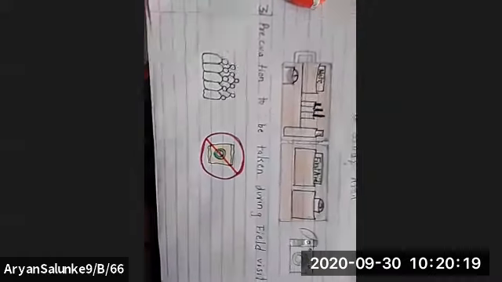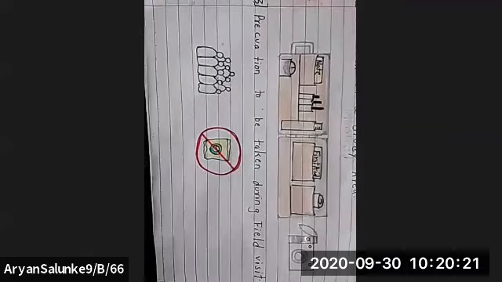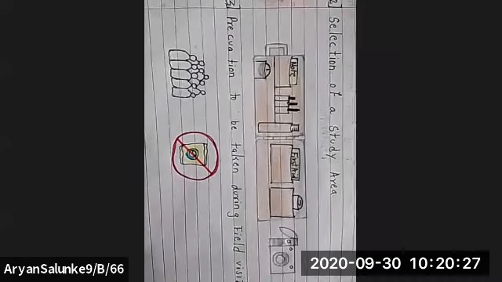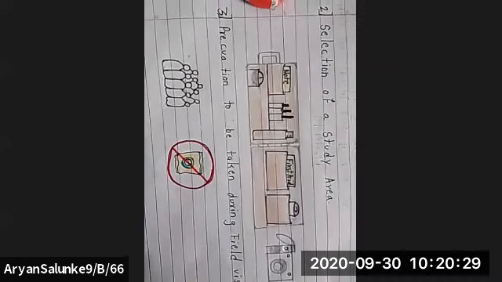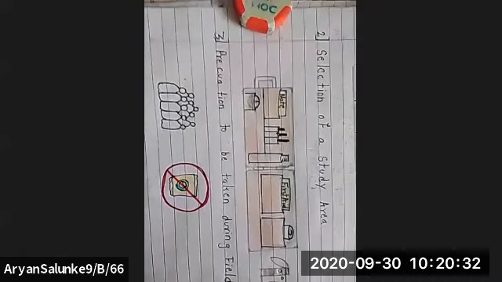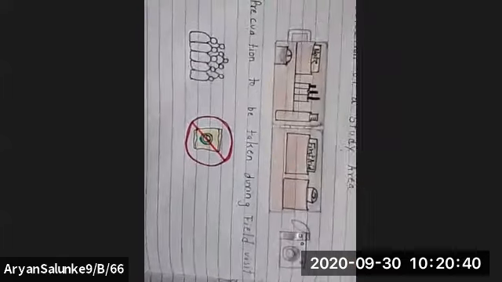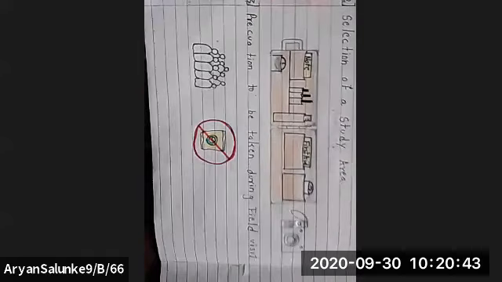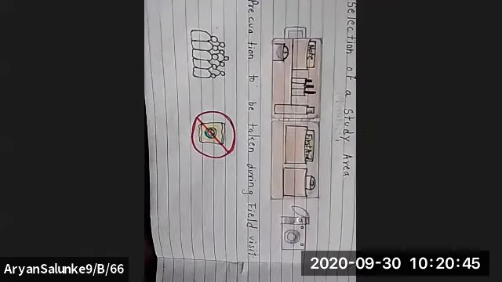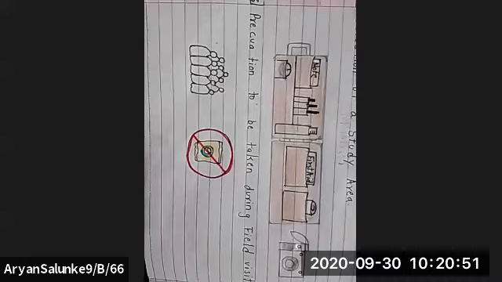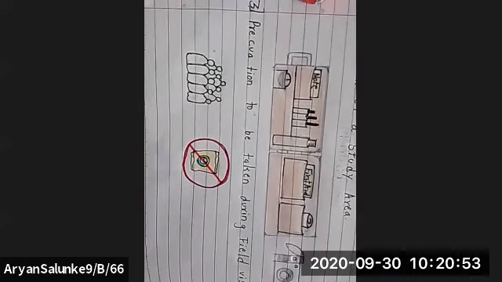The third one is preparation to be taken during a field visit. It is very important to ensure safety of ourselves and others during a field visit. You should obey the instructions given by the teachers. We should not go to unknown remote places alone during the field visit. You should try to understand the local circumstances by consulting the local people. You should also ensure that you do not harm the environment in any way during your visit. You should always keep a first aid box with you for emergency circumstances.